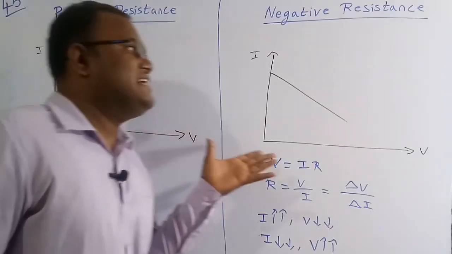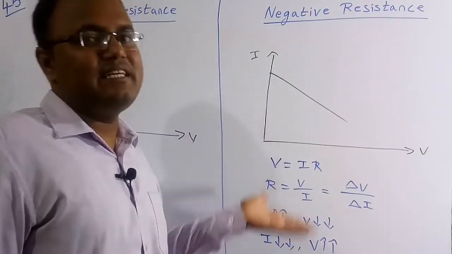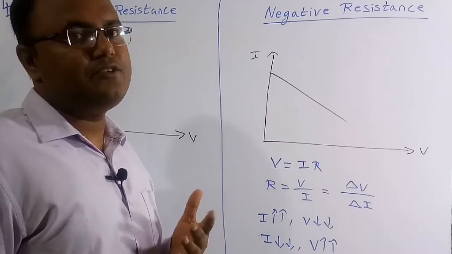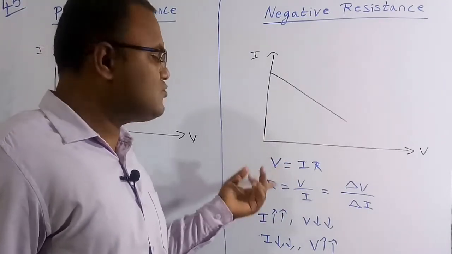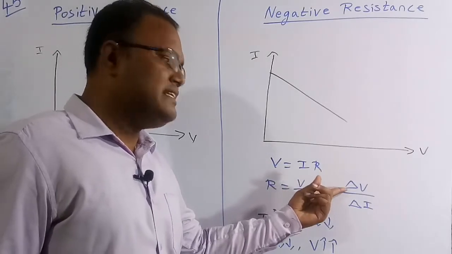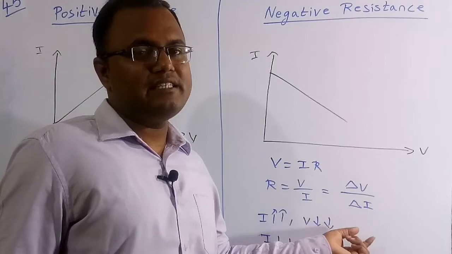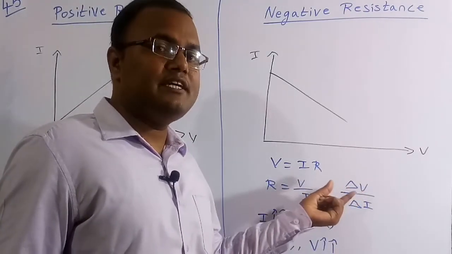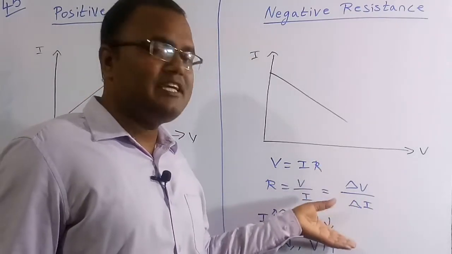Now for negative resistance, if the slope is negative, it means if one decreases, the other increases. If that happens, then definitely the ratio is negative. So V is equal to IR, or R is equal to V by I, which is delta V by delta I. If the change in voltage is positive but the change in current is negative, then the overall ratio is negative. If the change in voltage is negative but the change in current is positive, the ratio is still negative.